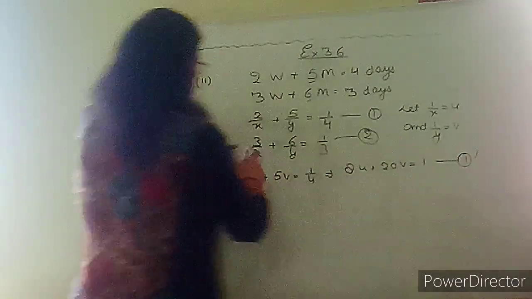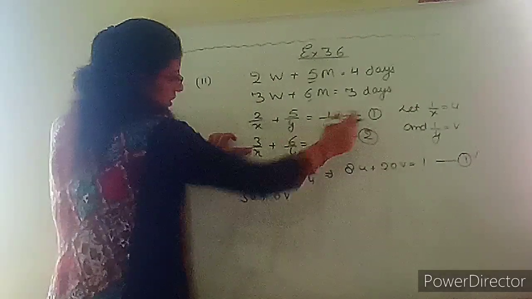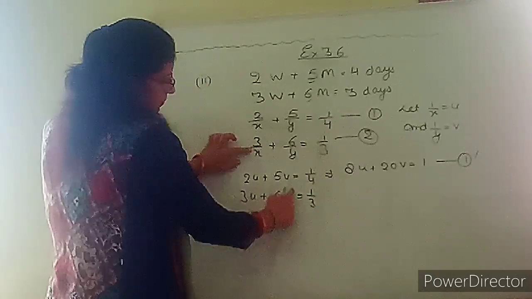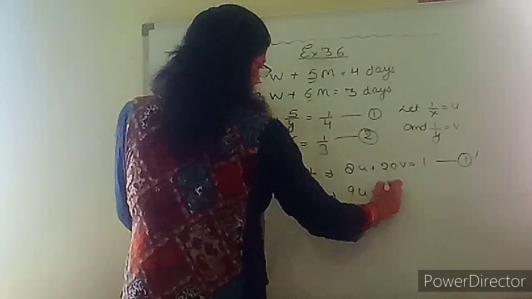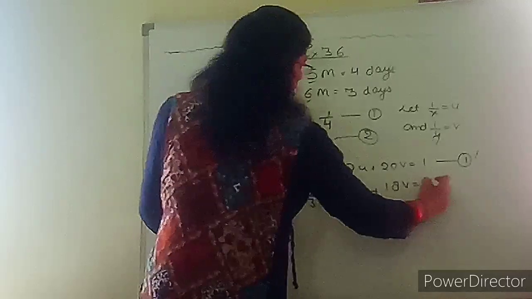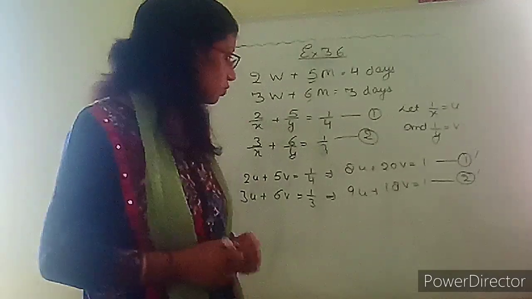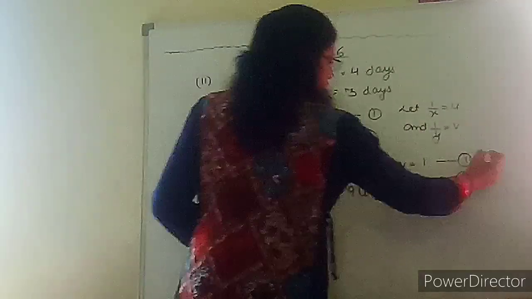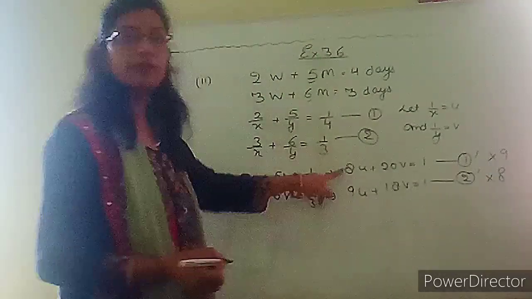Same way, this one we can write as 3u plus 6v equals 1 upon 3. Cross multiply by 3, so 3 will be multiplied by both the terms. It will become 3 3s are 9u plus 6 3s are 18v equals 1. Equation number 2 dash. Now we have to solve these two equations. By which method should we do it? We can do it by the elimination method only. I am multiplying this equation by 9 and this equation by 8, so that these two become equal.